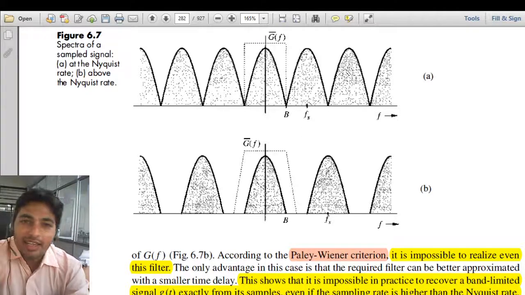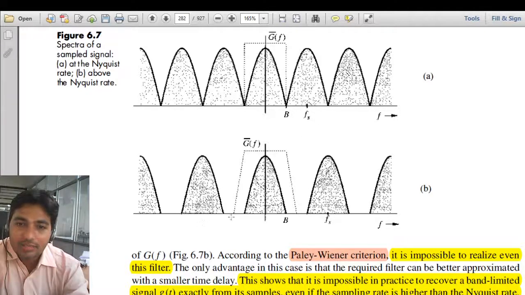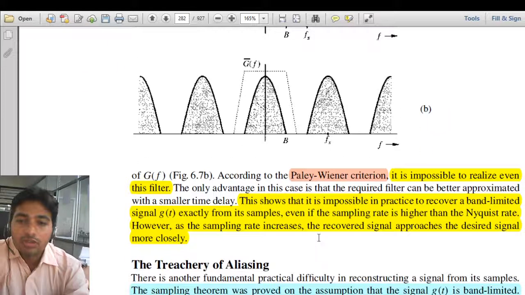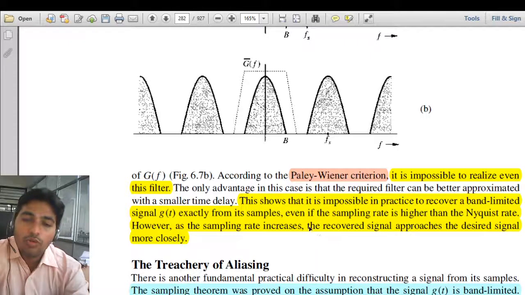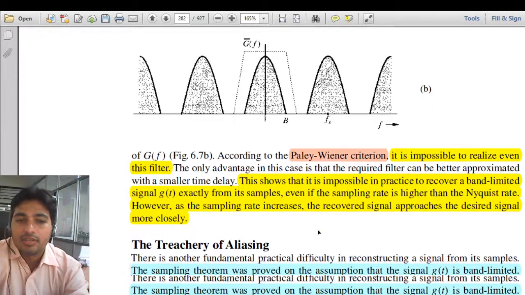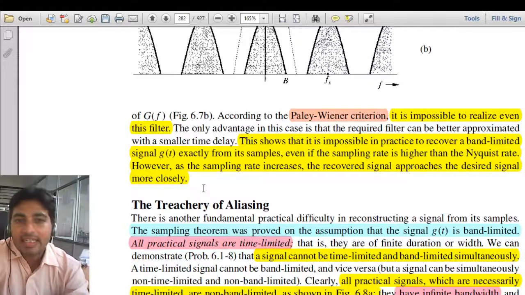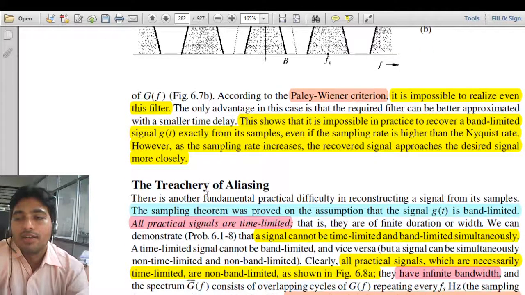The only advantage here is that we have some gap between the spectra, so we get a better approximation of this kind of response, and we are able to reconstruct our signal with some distortion. So the recovery of the signal is possible, but there will always be some distortion, so it will not be exactly equal to our actual signal.